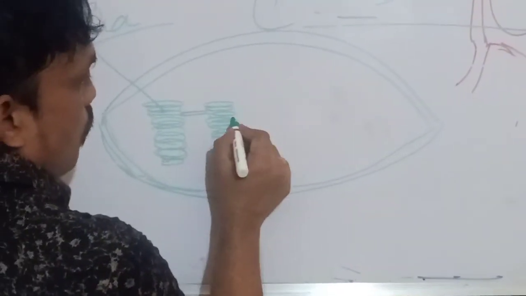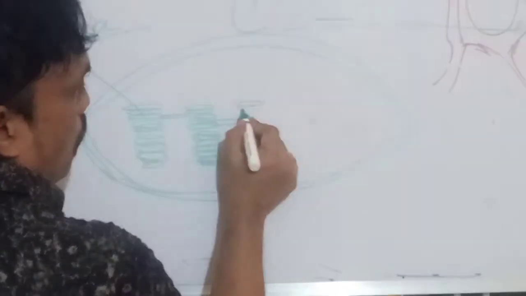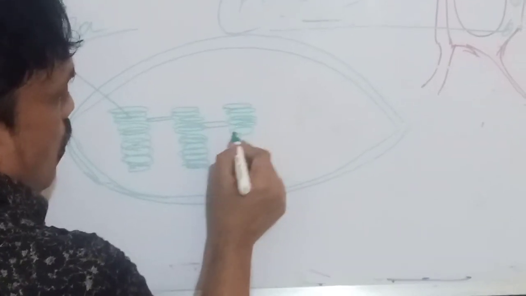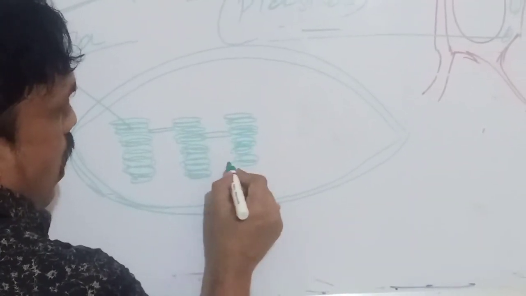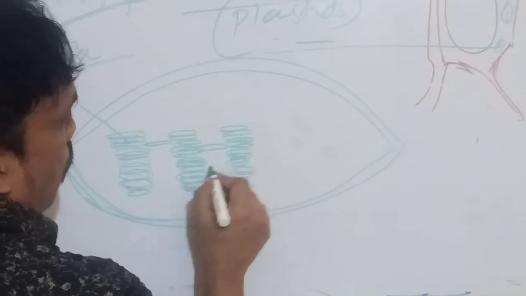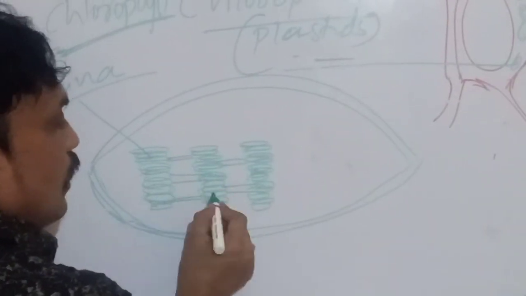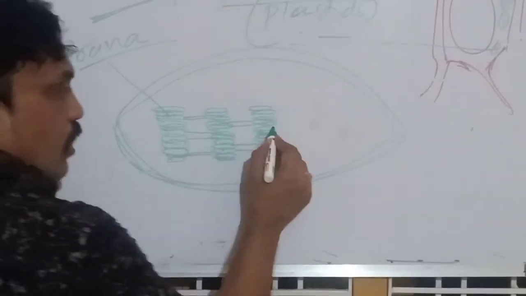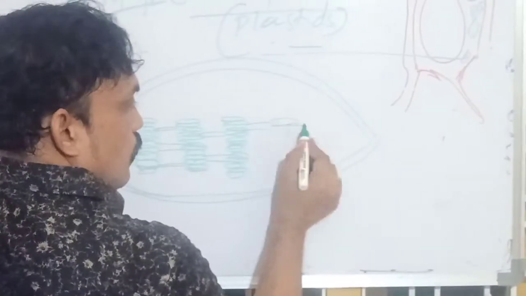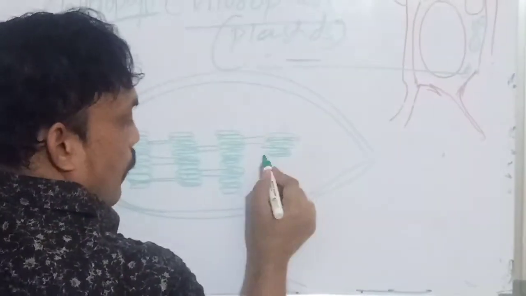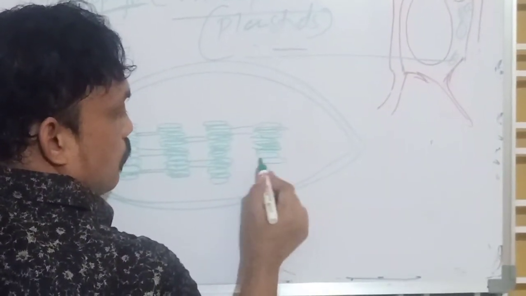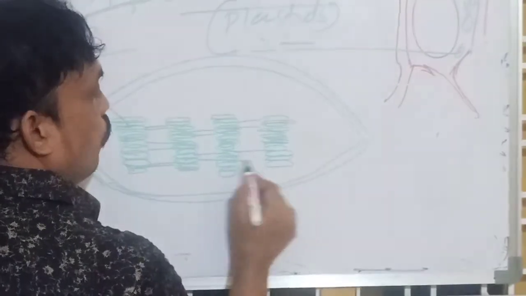This is a rough diagram, you have to draw neatly. These grana thylakoids are sac-like structures. Thylakoids means sac-like structures. These thylakoids are attached with what? Lamellae.